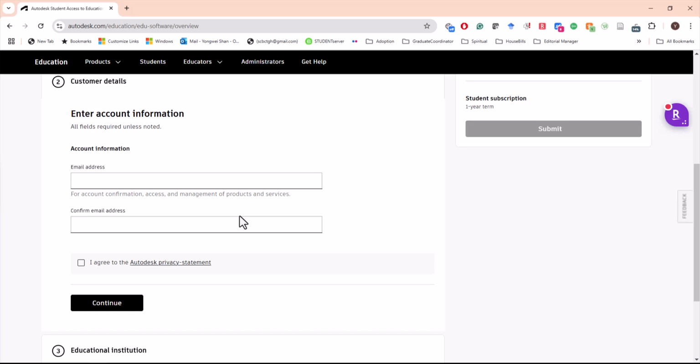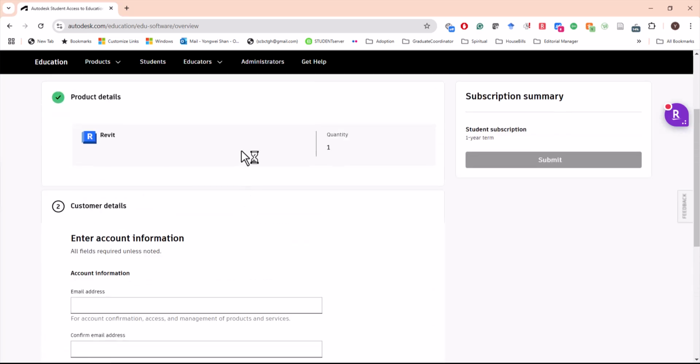Again, in terms of version of this software, I ask you guys to download Revit 2024. Don't use that 2025.